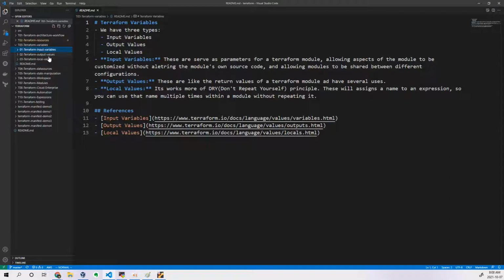Then we have output values, where if you want to return some values, let's say I created some resource. For that resource I want to print some output. Let's say you are trying to launch some instance. For that instance you will come to know the public IP only once the instance has been created. You would never know when you are executing Terraform plan. In that plan you don't know it, right? Why? Because only once it is created you can know the value.